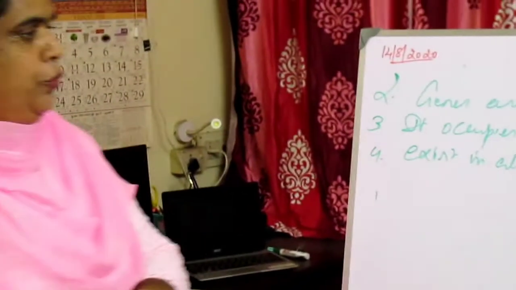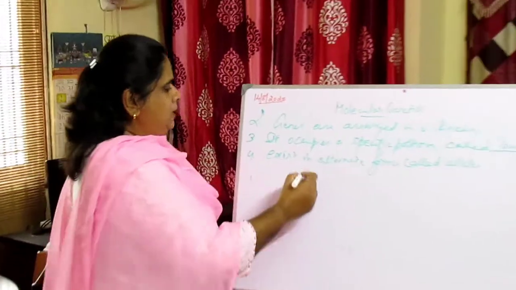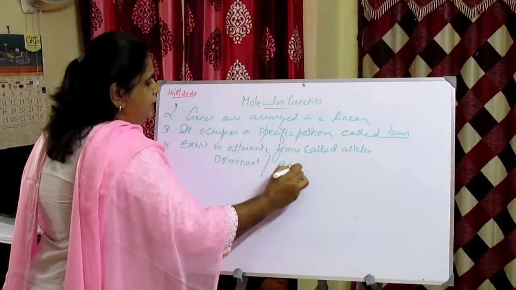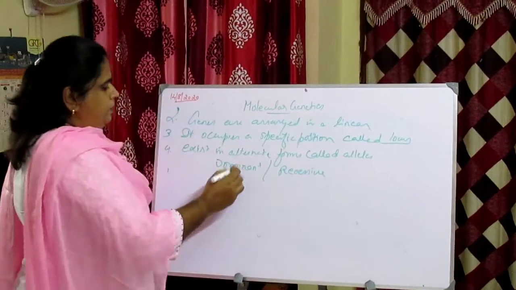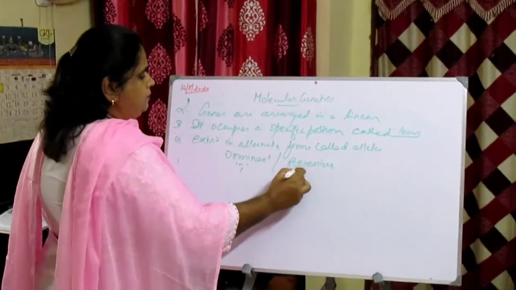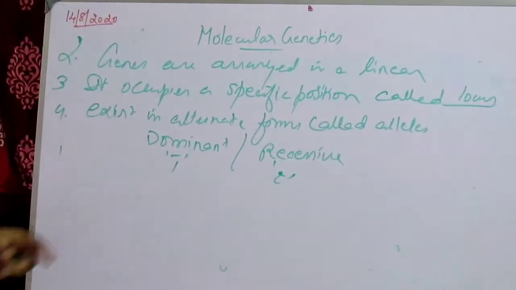As I already told you, one is the dominant, the other one is the recessive. Dominant is denoted by capital T, and recessive is denoted by small t. There are dominant alleles and recessive alleles.